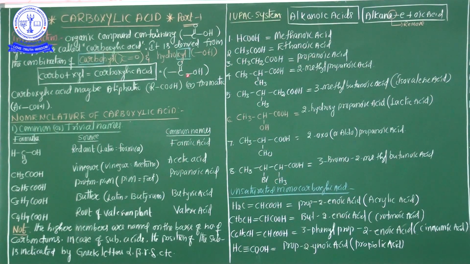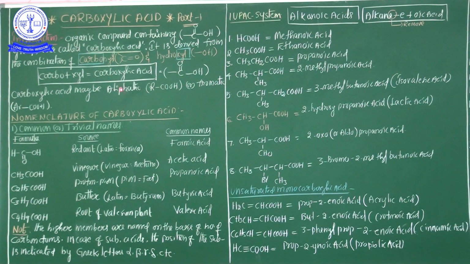Actually the carboxylic acid group is derived from the combination of the carbonyl group and hydroxyl group, but it does not show the properties of the carbonyl group or the hydroxyl group. It has some special properties. COOH has a special property. It is not similar to the properties of the carbonyl group or the hydroxyl group. That is the most important.